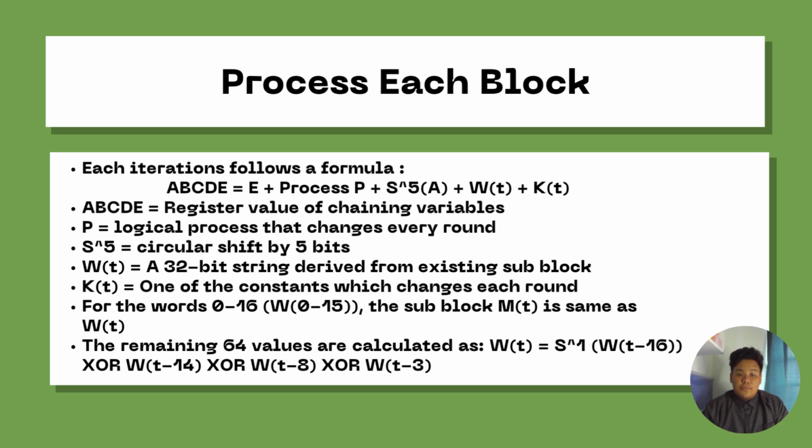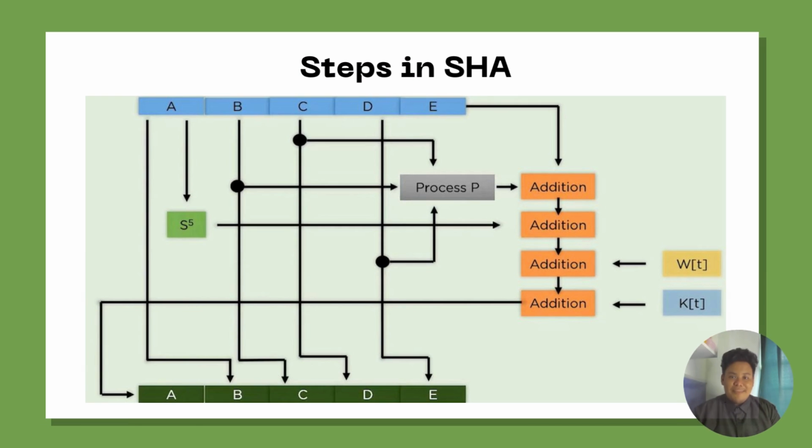For the words from 0 until 16, W 0 until 15, the subblock MT is the same as WT. The remaining 64 values are calculated as WT equals S to the power of 1, WT minus 16, XOR WT minus 14, XOR WT minus 8, XOR WT minus 3. Okay, next, steps in SHA.